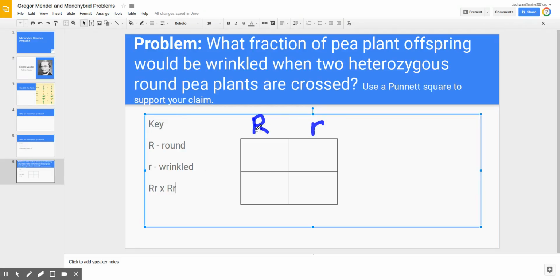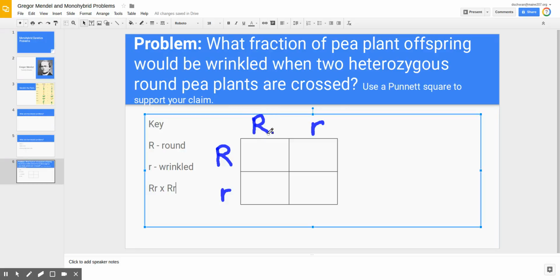The other heterozygous round pea plant that's being crossed with this particular heterozygous round-seeded pea plant, we're going to show the separation of alleles that happens during the process of meiosis, where we have diploid cells that eventually form haploid gametes. And so we separate the alleles from each other. Again, organisms don't pass on pairs of alleles to their offspring. They pass on single versions of alleles to their offspring because of how meiosis occurs.